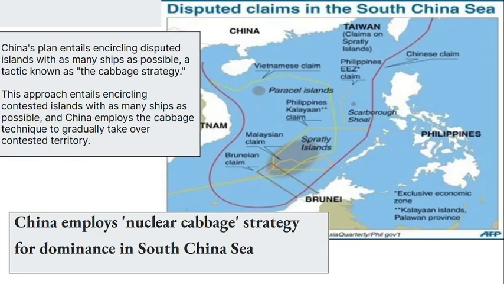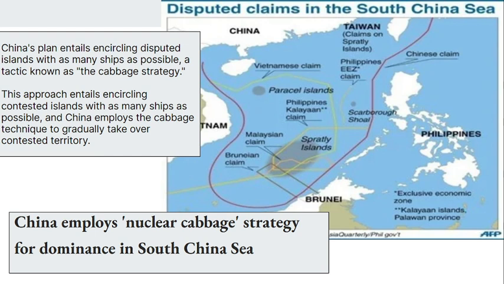And then the next topic, the nuclear cabbage strategy of China. China's plan entails encircling disputed islands with as many ships as possible. According to China, this is the cabbage strategy.